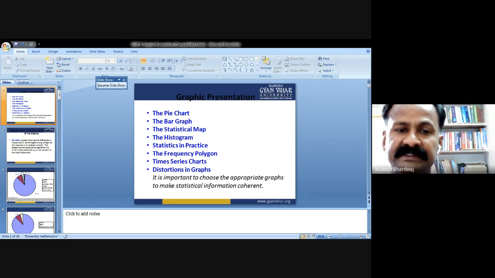So you can easily understand this bar diagram: for those who are 65 plus, women come out to be 9.8% and men come out to be 18%.